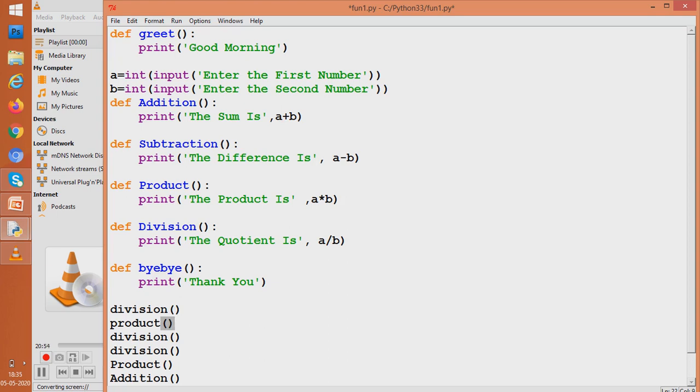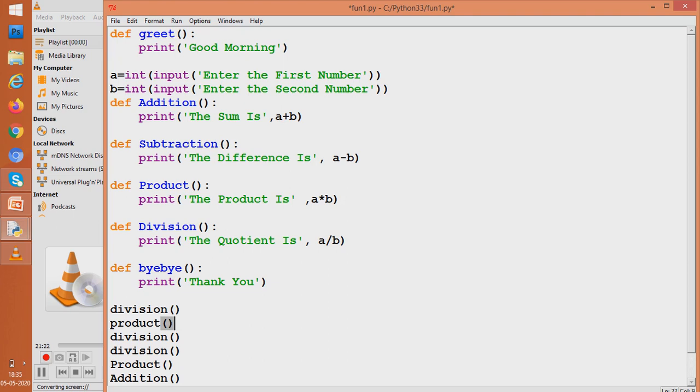So what are the benefits you are seeing of functions? The first benefit is that it gives control over the program. You can control the program in a better way now. You can take hold of a part of a program and execute it. Moreover, you can execute in any order you want.